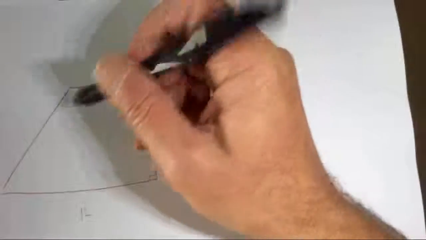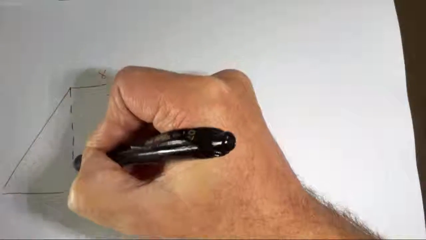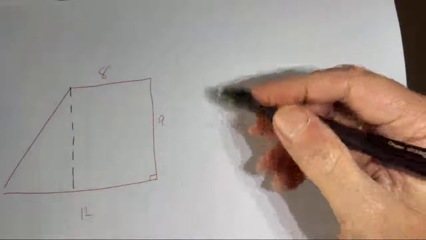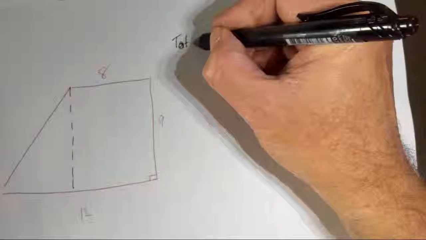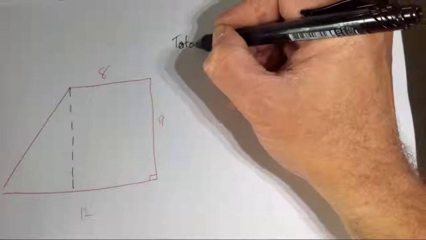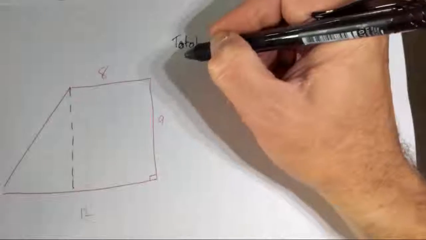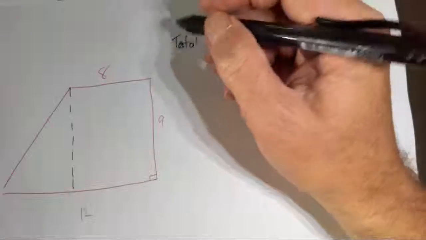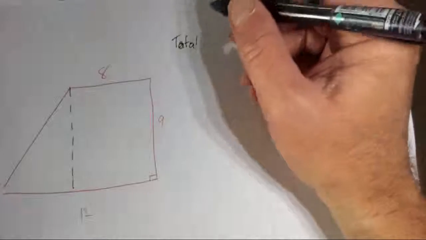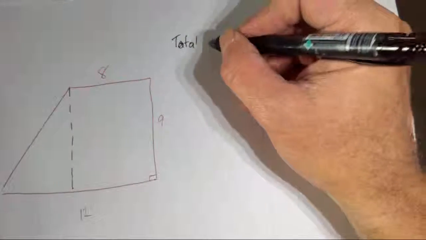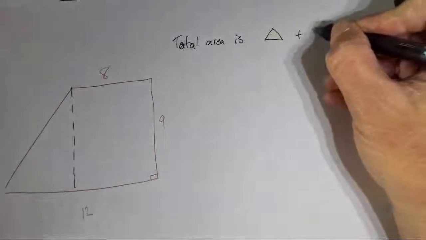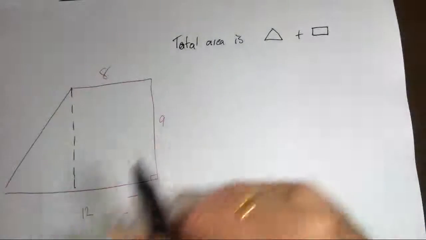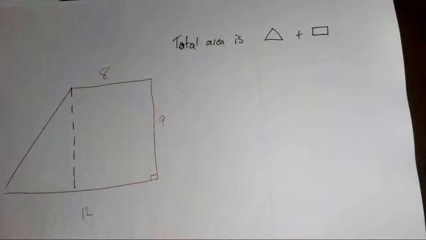I'm going to put a line down here. And I got a triangle and a rectangle. The total area, there we go, total area is the triangle plus the rectangle. That's how I think. I'm pretty slow, haven't got a big brain. I do things simply.